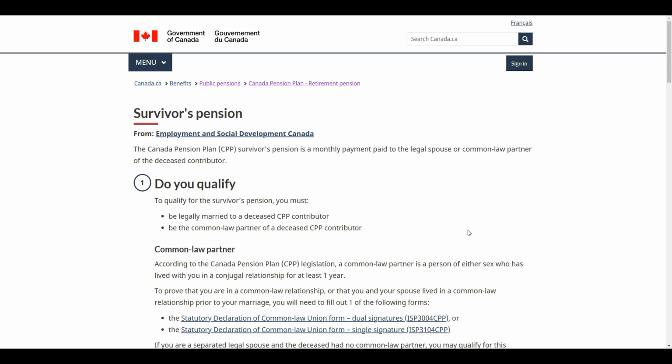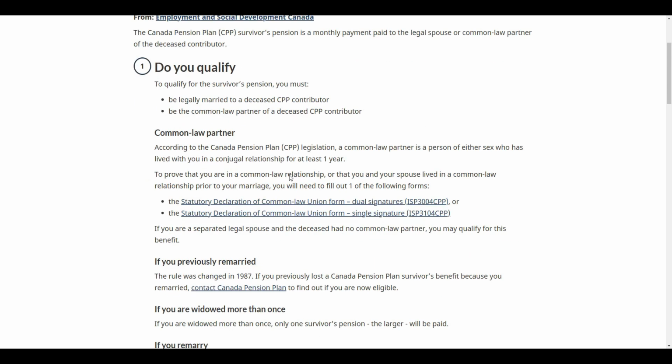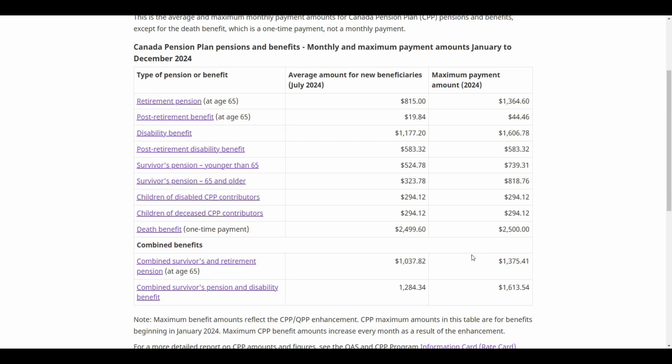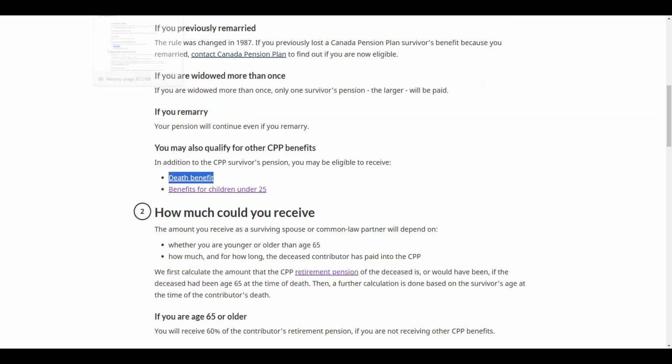Now, before we get into a detailed example, I want to show you on the Government of Canada website how the calculations work. So here on the Government of Canada website, we're looking at the survivor pension example. We're just going to walk through the different types of survivor benefits that you could expect in a survivor scenario. So if you are in a survivor scenario, you might have additional survivor benefits, one being the death benefit. If we flip over here, we can see that the death benefit is at the moment $2,500. That's a flat rate one-time benefit when you pass away. So that's a one-time benefit that your partner will receive.